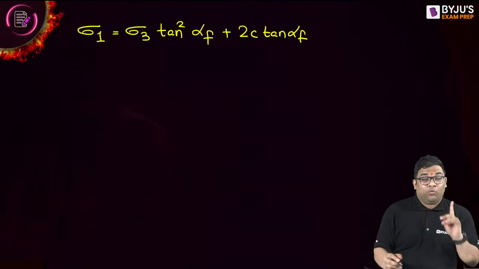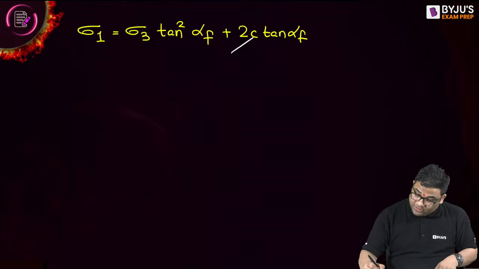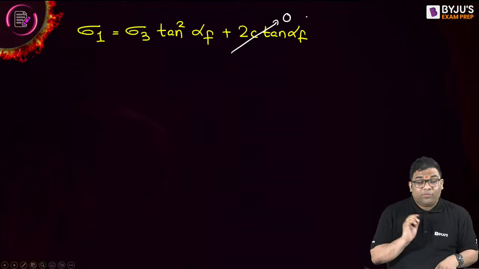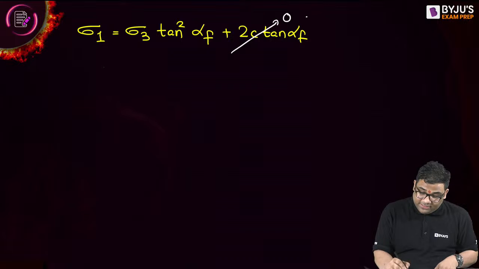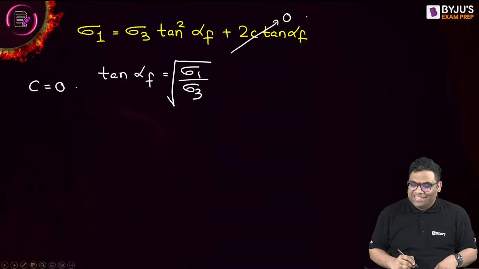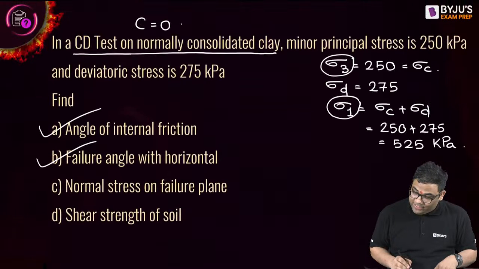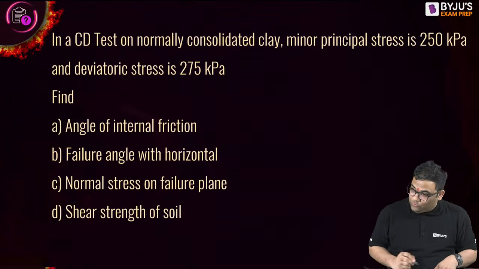Now see, the cohesion is 0 because it is NC clay and CD test. So this becomes 0. From here, can I find out tan alpha f? Tan alpha f is equal to the square root of sigma 1 by sigma 3. This equation we have already seen when c was 0. And this is equal to root under 525 by 250.